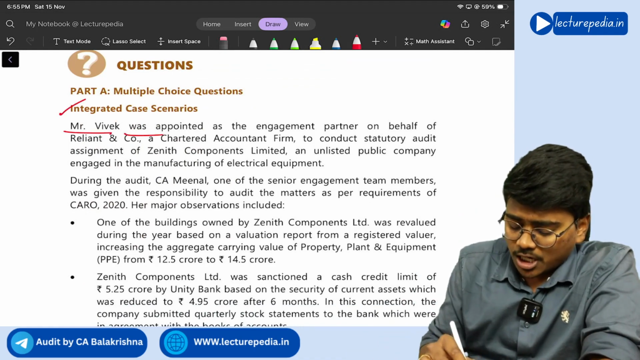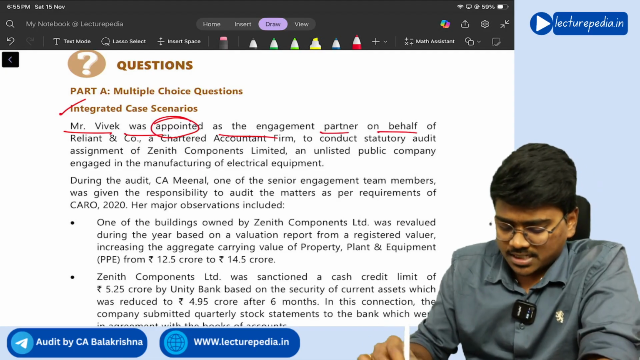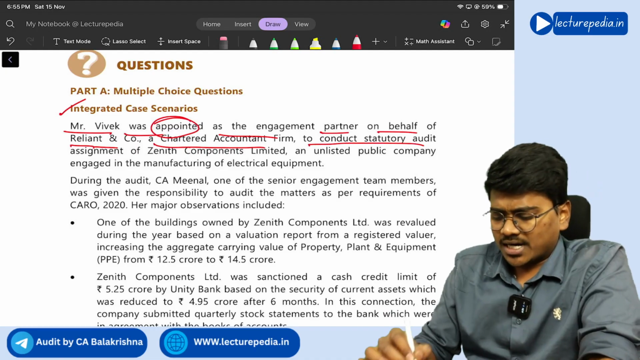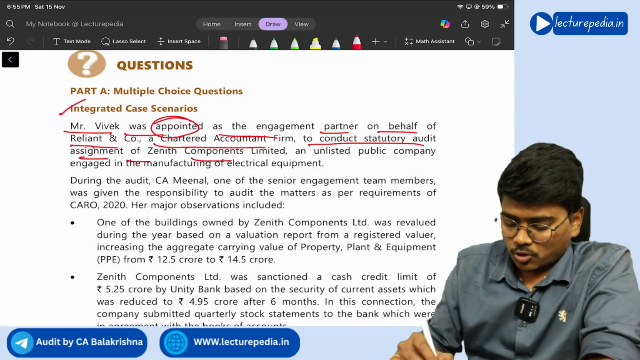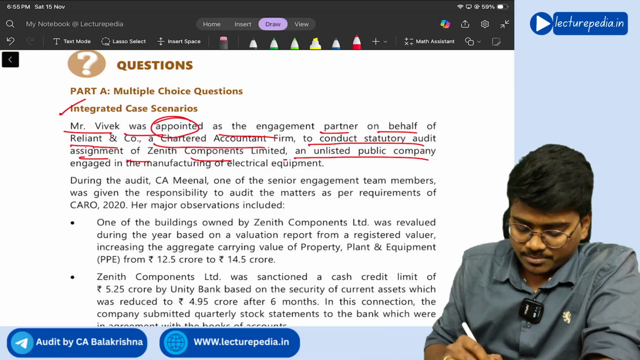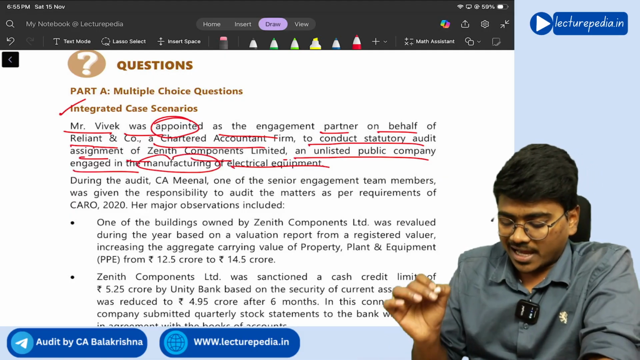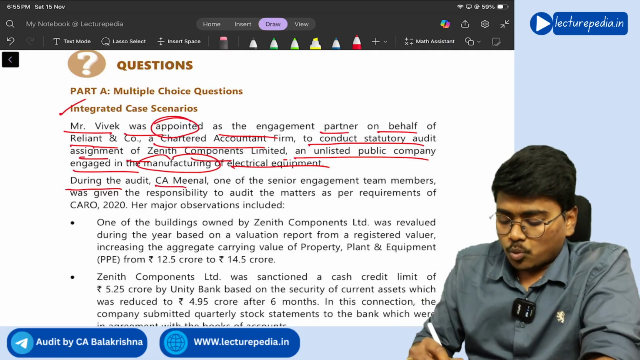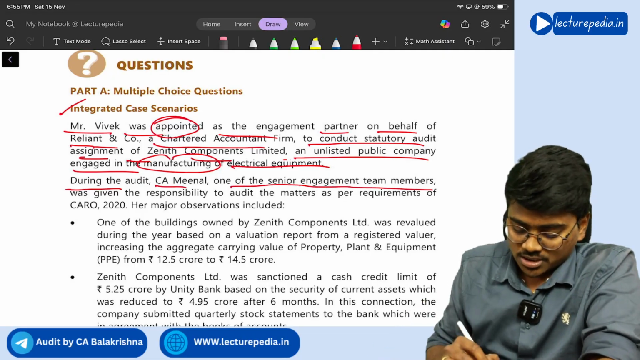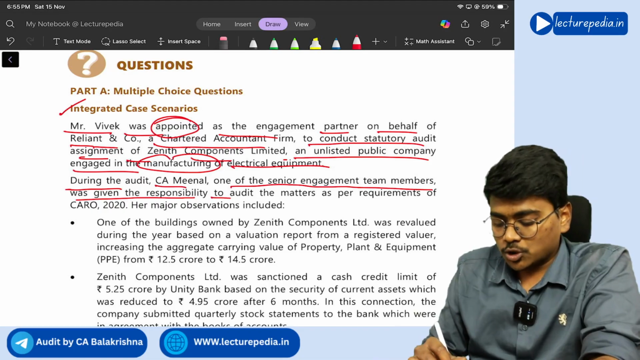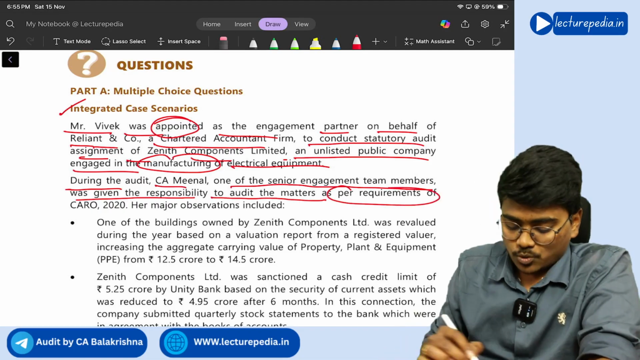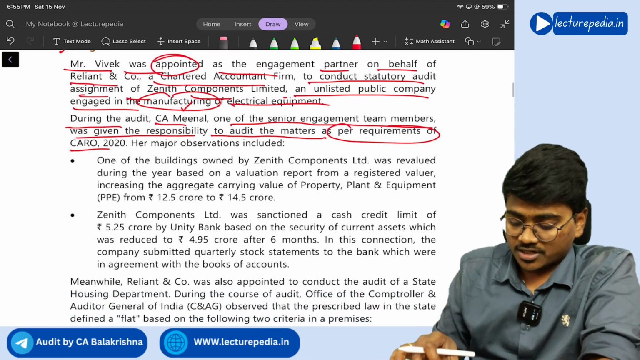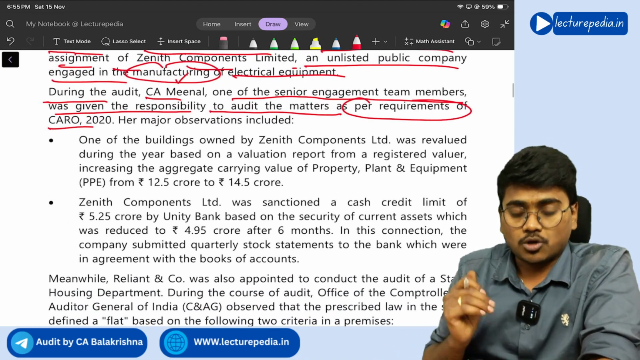Mr. Vivek was appointed as the engagement partner on behalf of Reliant and Co., a chartered accountant firm, to conduct the statutory audit assignment of Zenith Components Limited, an unlisted public company engaged in the manufacturing of electrical equipment. During the audit, CA Meenal, one of the senior engagement team members, was given the responsibility to audit the matters as per requirements of CARO 2020. Okay, CA Meenal has been given responsibility to audit as per CARO 2020.